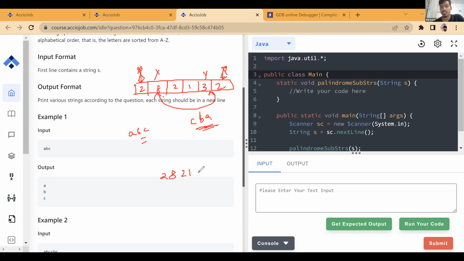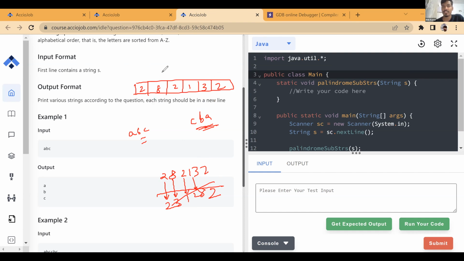Let's look at how this looks. This is the string. When you do the reverse, you put the last character at the start, the second last character at the second position, the third last at the third position, the fourth last at the fourth, the fifth last at the fifth, and the first character at the end. So basically, you're comparing the first character with the last, the second with the second last, the third with the third last, the fourth with the fourth last, and so on. Now you don't even need to find the reverse. You can simply start comparing from here. Until when do you need to compare? Tell me what the condition should be.